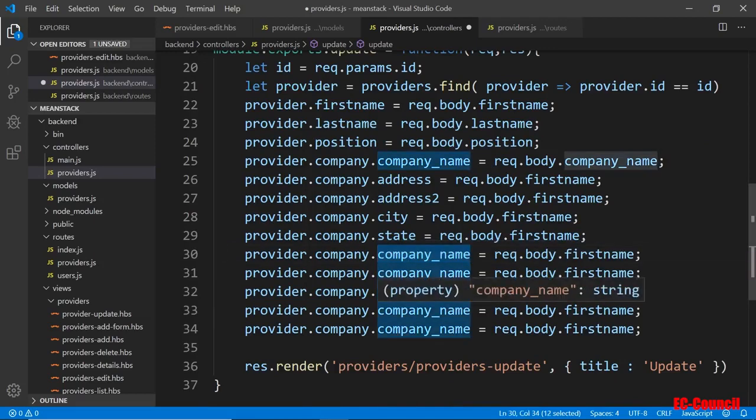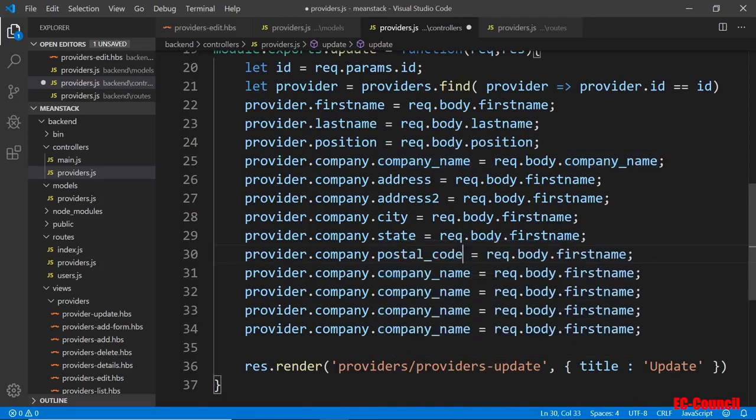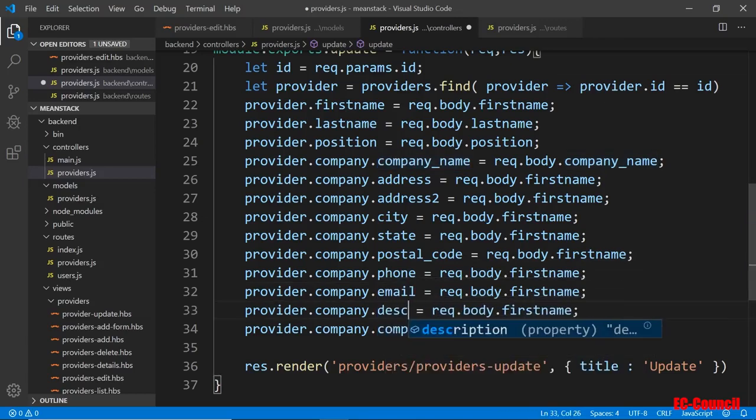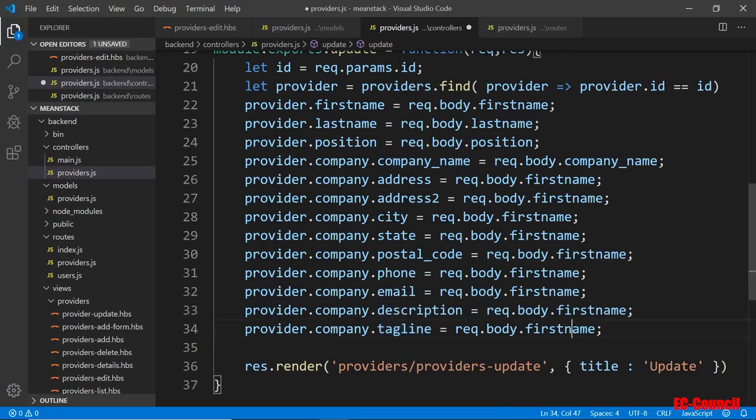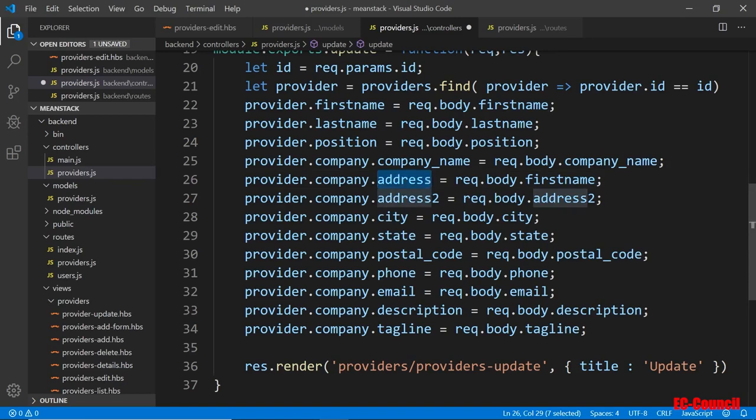So this we call postal code. And then we have phone, email, and then this is the description and tagline. So again, copy and paste. They should be the same. Email, phone, postal code, state, city, address 2, address, and I think that should be it.